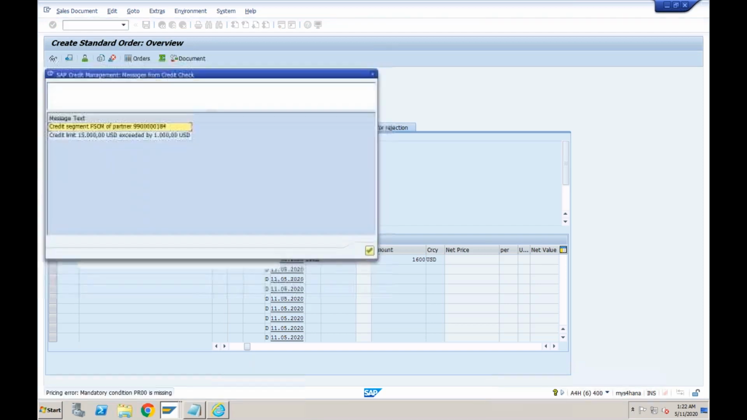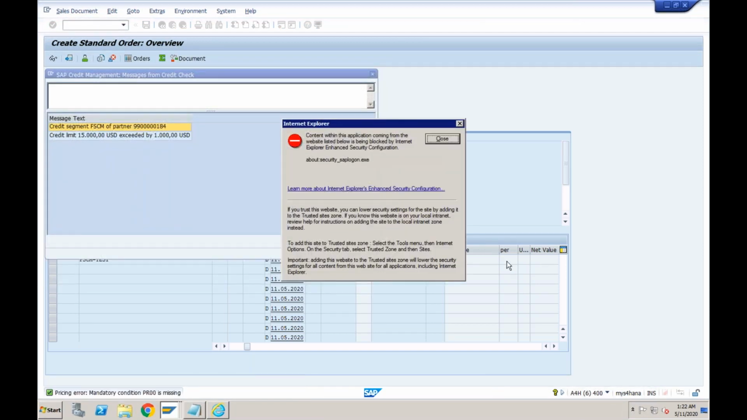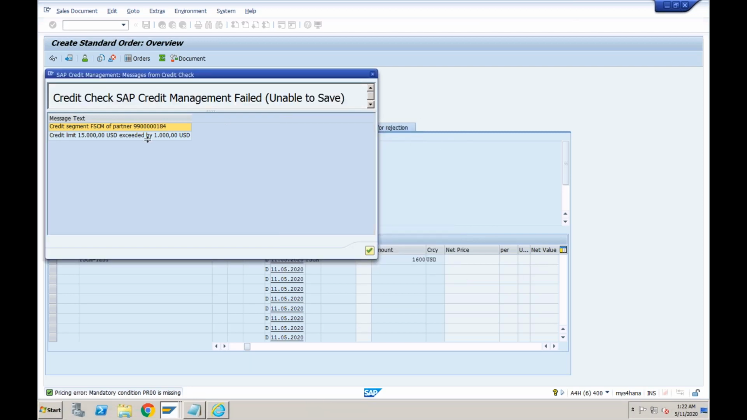You can see the system is performing the credit check. It is saying credit check for SAP credit management failed. Unable to save. This 'unable to save' will only come if you want an error message. If you want a warning message, you will not be able to see this bracket 'unable to save'. It will just show you credit check SAP failed, and if you say continue, no problem. If you just press enter, it will allow and create the sales order.